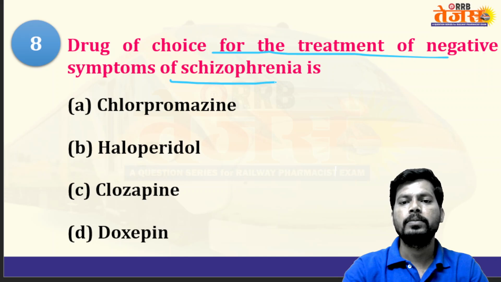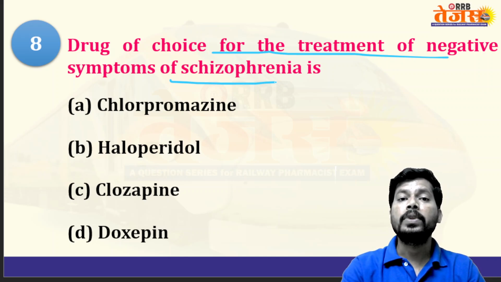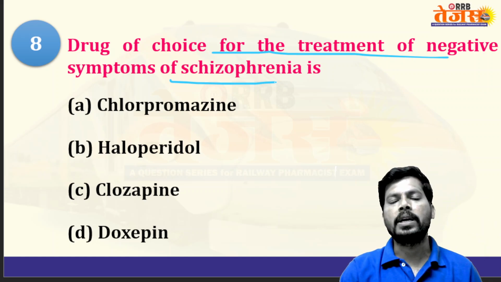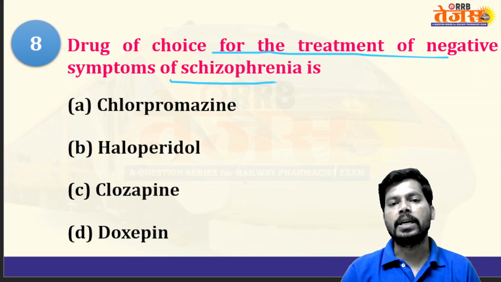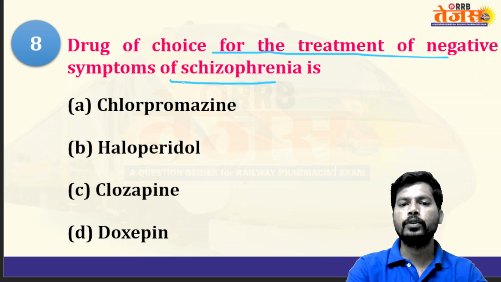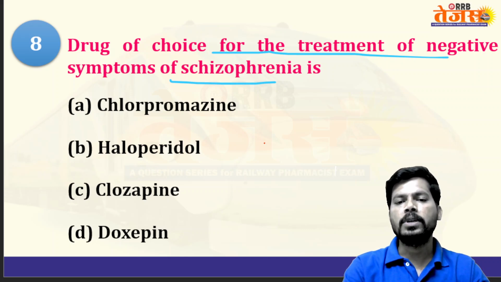motivations. And negative symptoms are because of decreasing dopamine levels in the mesocortical pathway. So the cortex is majorly responsible for our sensory activities. So the drug of choice for treatment of negative symptoms of schizophrenia is, especially, second generation antipsychotics. Second generation antipsychotics are mainly for treatment of negative symptoms of schizophrenia.